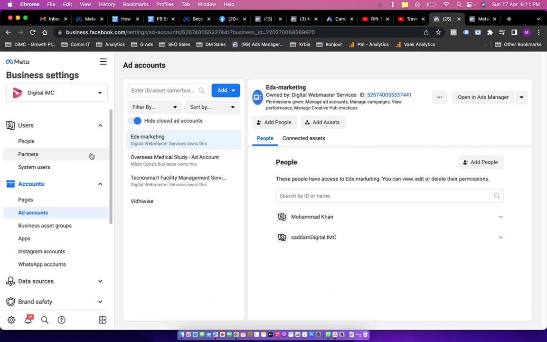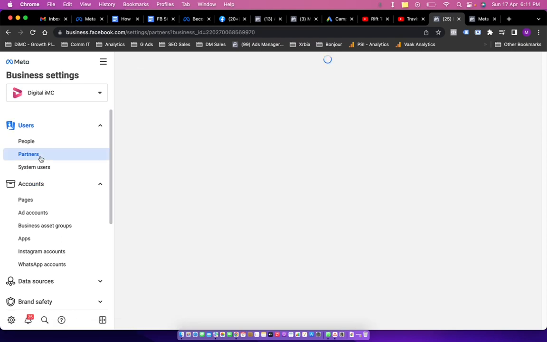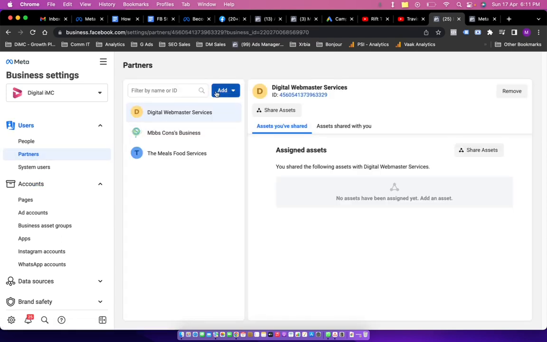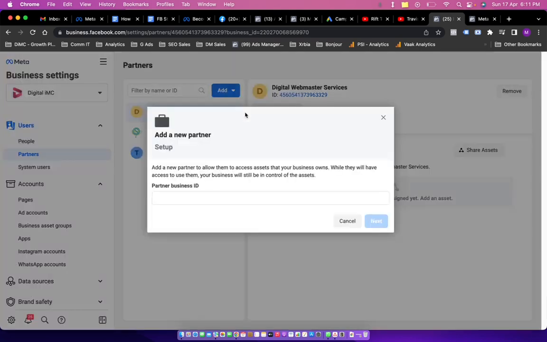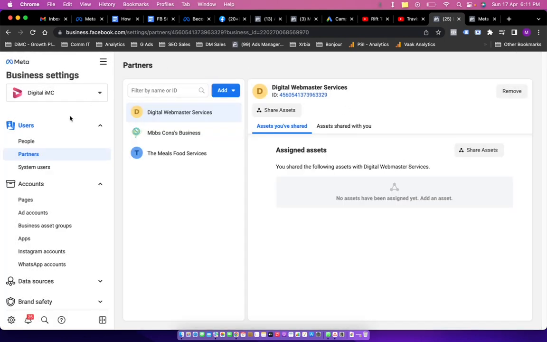In order to share the business manager assets, you need to go into partners, and then you need to click on add, and then you click on give a partner access to your asset. So by clicking on this, we are going to share the access of these assets, basically of this business manager, to a partner, which is going to be a Facebook partner or Facebook ad agency.